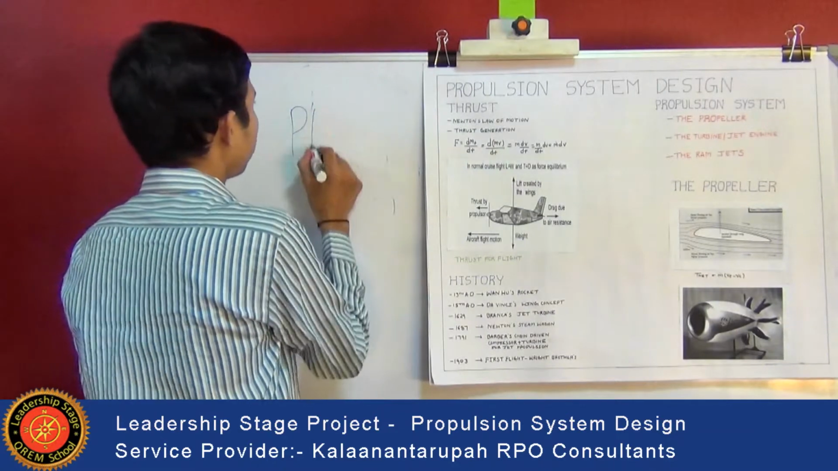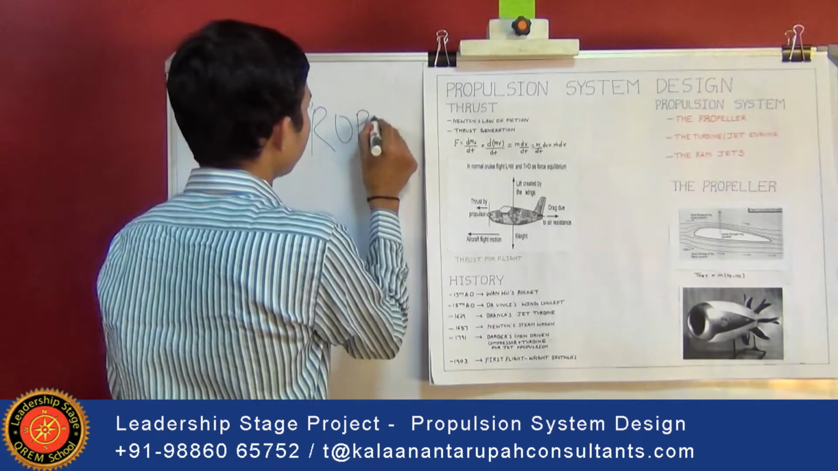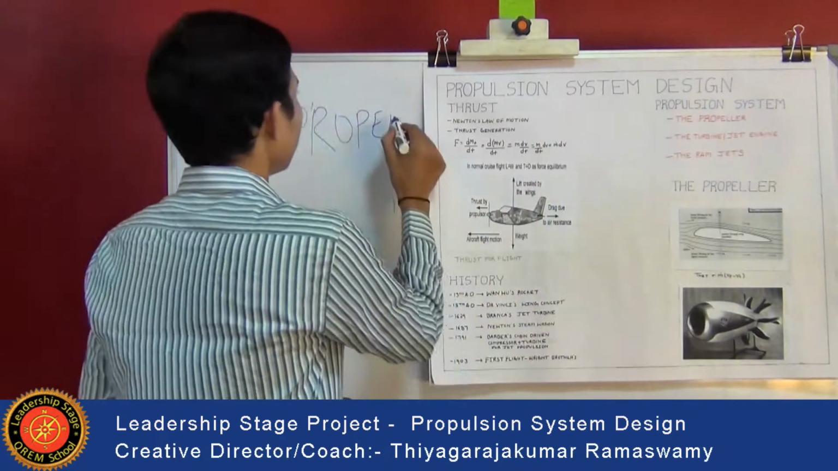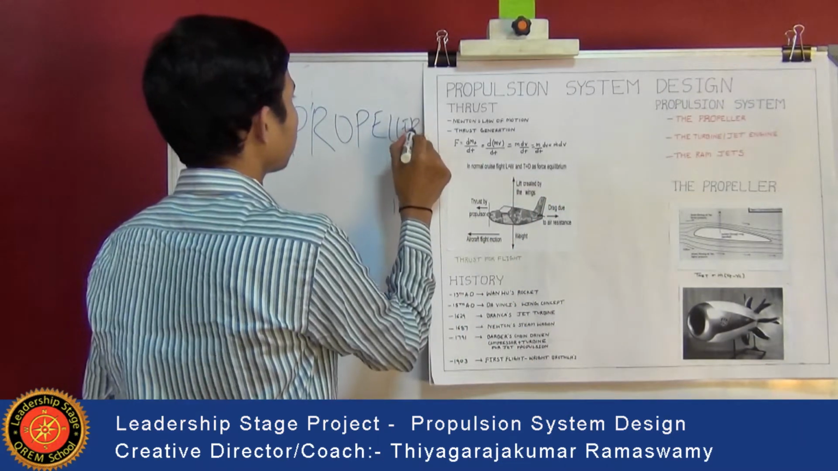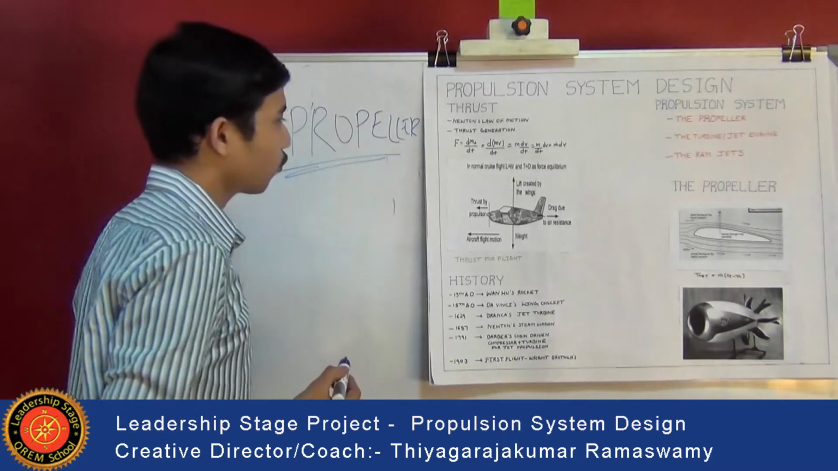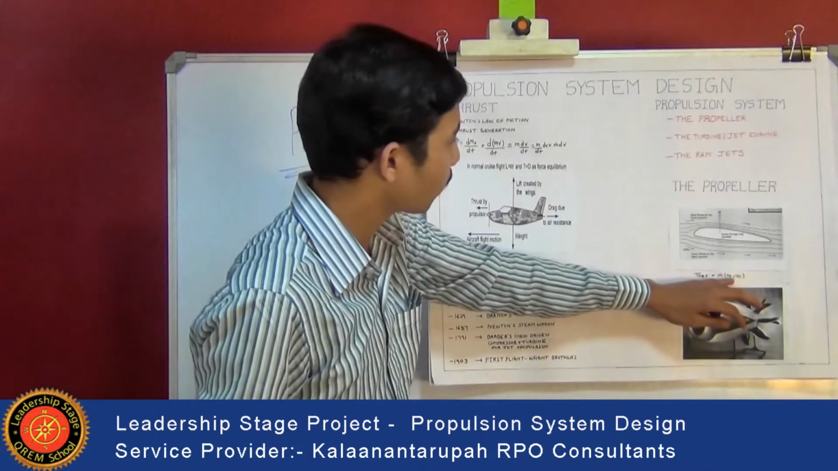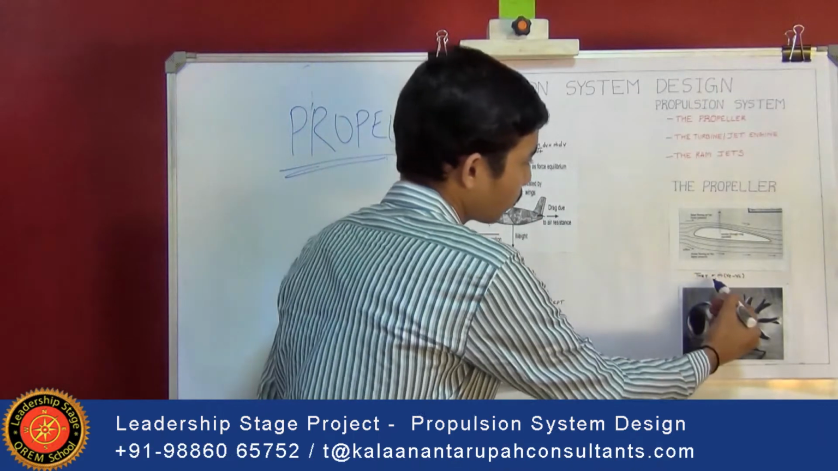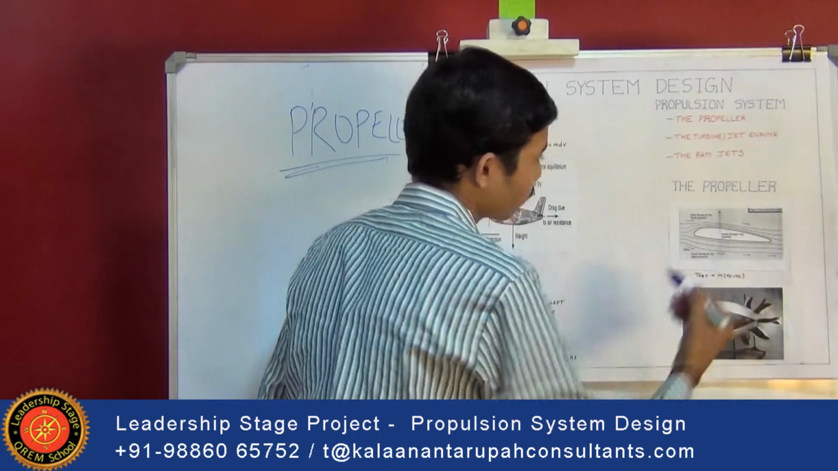So what is a propeller? A propeller is an interface between the aircraft and the engine. It produces thrust with a small change of velocity with respect to a relatively large mass airflow, that is, thrust is given as m dot into (V minus Vc).